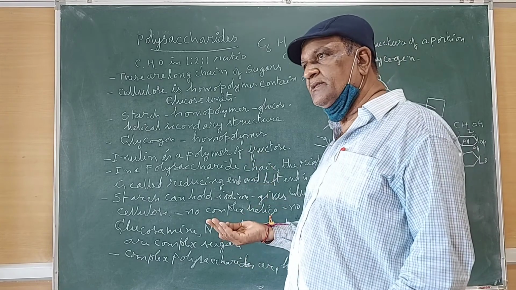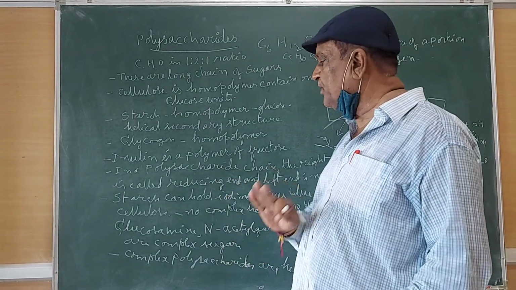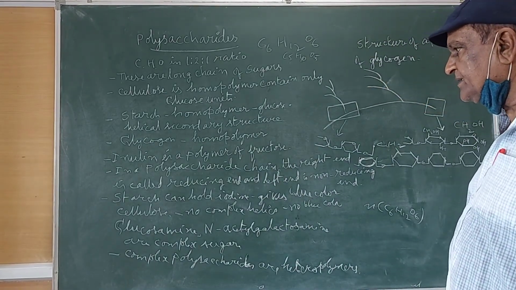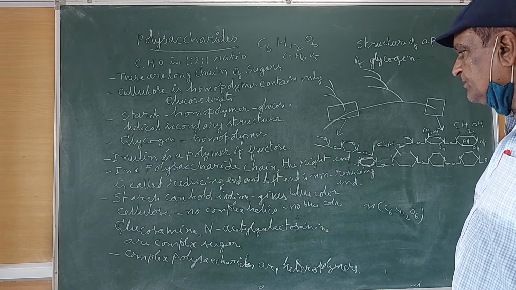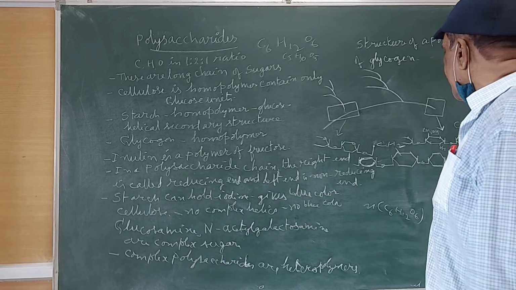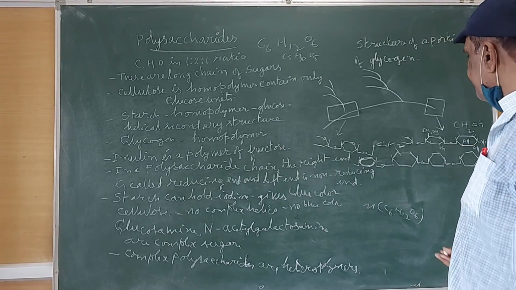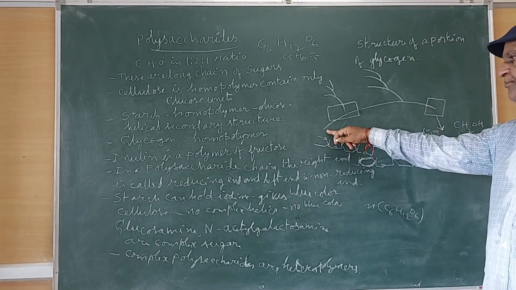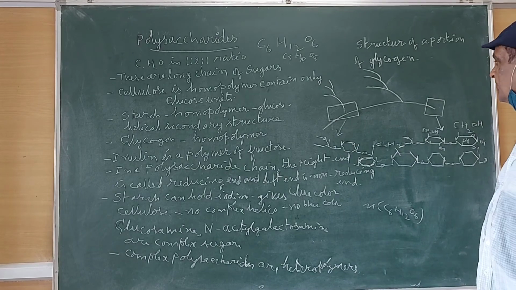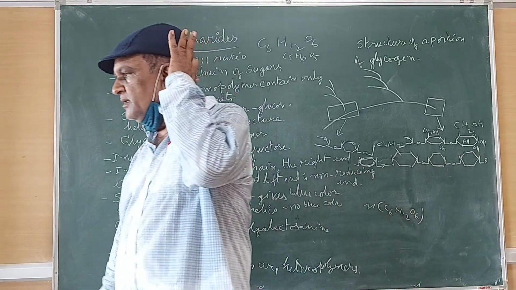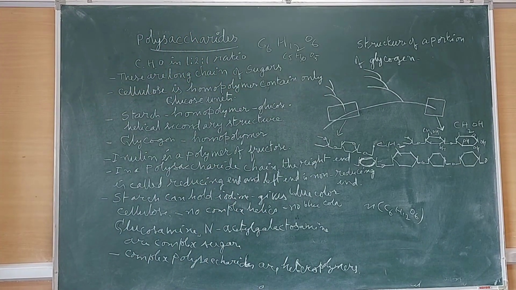Okay, polysaccharides are of two types: homopolymers and heteropolymers. Heteropolymers are complex polysaccharides. Chitin, glucosamine, N-acetyl galactosamine are the complex sugars. Complex sugars are heteropolymers, and then here the right end is the reducing end, and the left end is the non-reducing end. Okay, so this you have to remove.